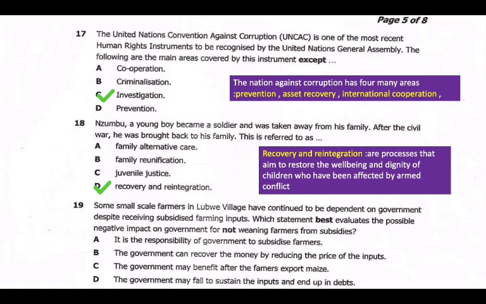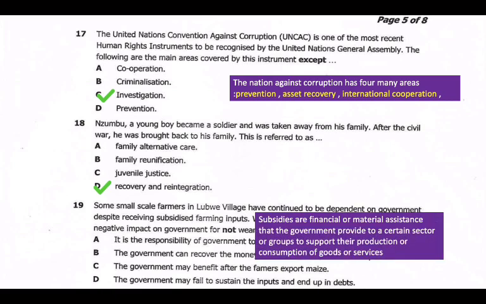And then we have question 19. The small-scale farmers in Rugwe village have continued to be dependent on the government, despite receiving subsidized farming inputs. Which statement best evaluates the possible negative impact on government for not weaning farmers from subsidies. So if we look at subsidies, we have to know the definition of a subsidy. Because we might be going along the way with the term subsidy, and then you don't know the meaning of it. So we have to first of all look at the meaning of subsidy.